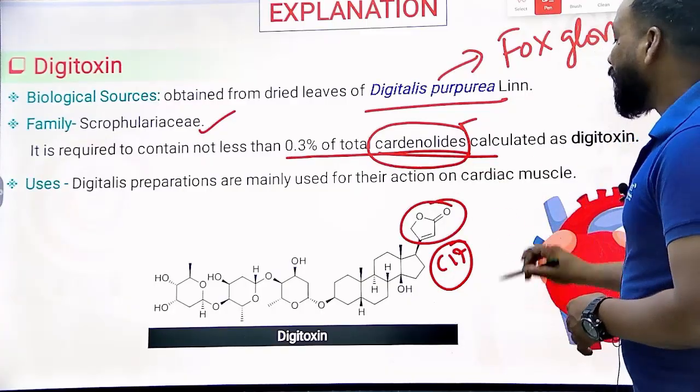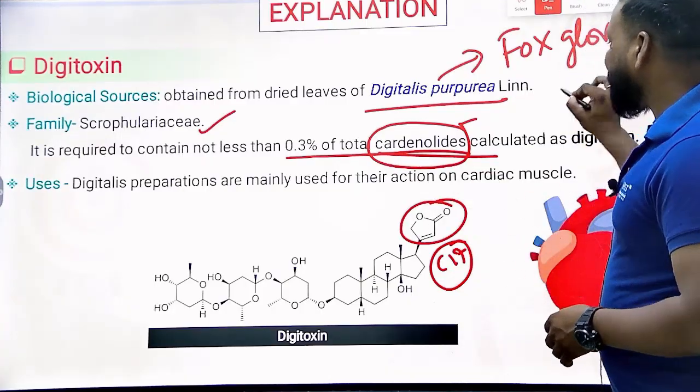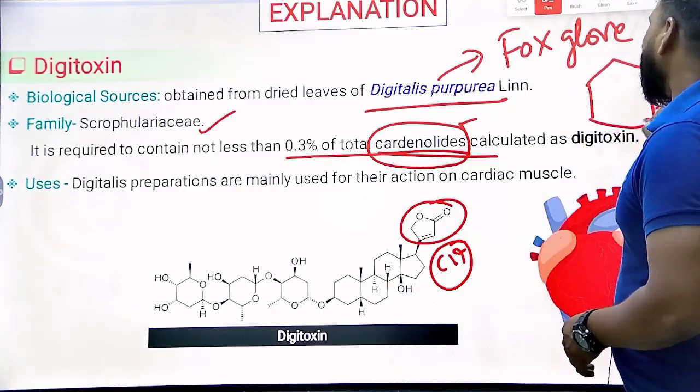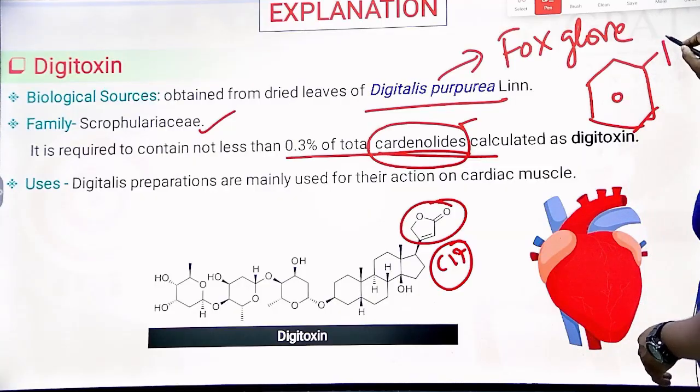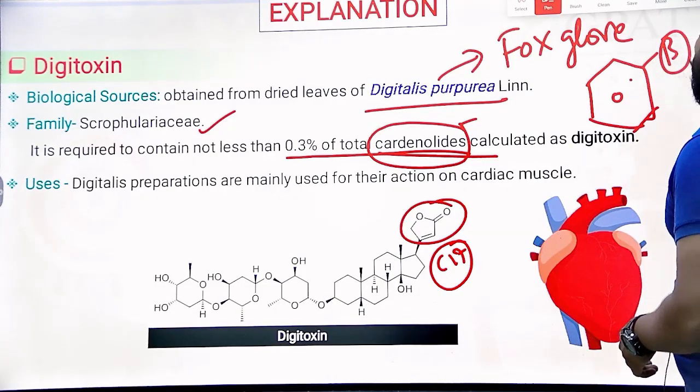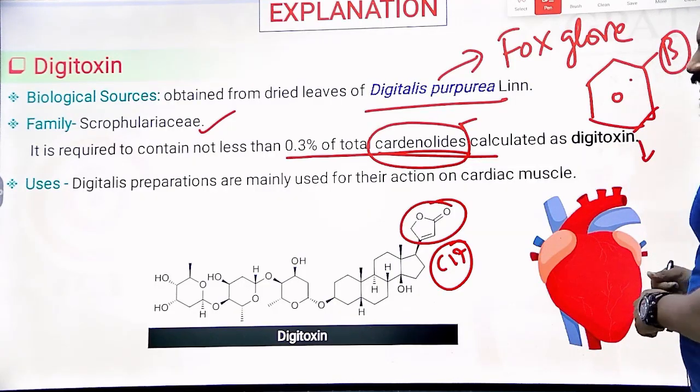If they contain a six-membered ring, we can simply consider it as a benzene. So B for benzene is the six-membered ring. Obviously B stands for bufadienolides.